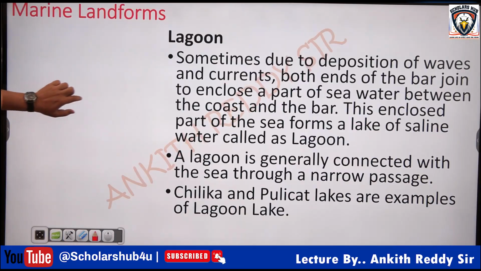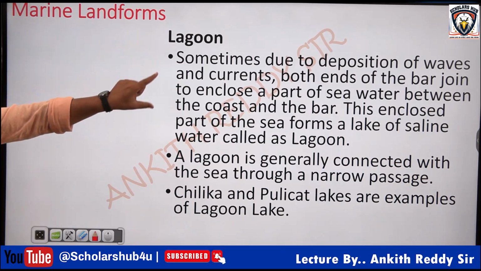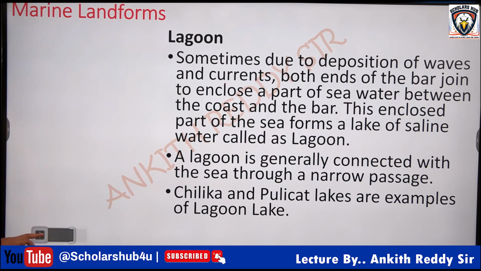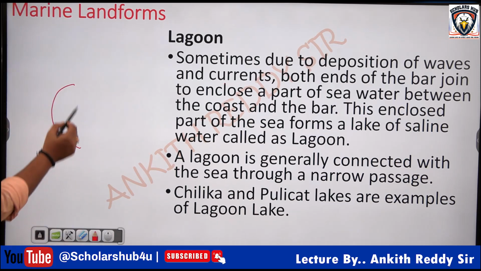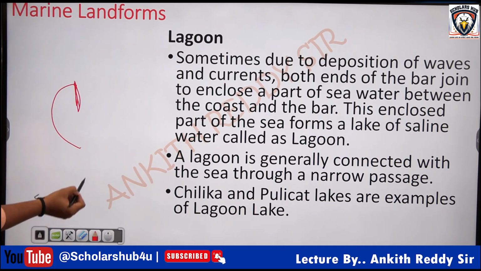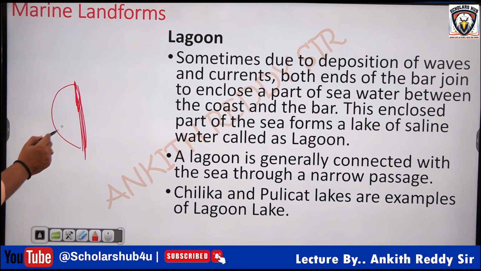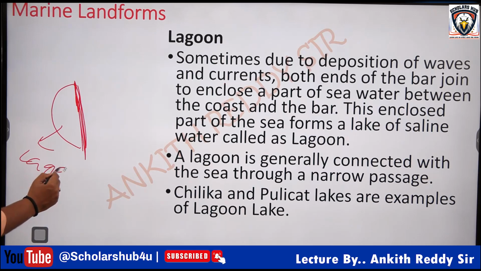So what is a lagoon? Sometimes due to the deposition of the waves and currents, both ends of the bar get enclosed. So this is the coast, this is the bar, both ends of the bar get closed, forming what? A lagoon.